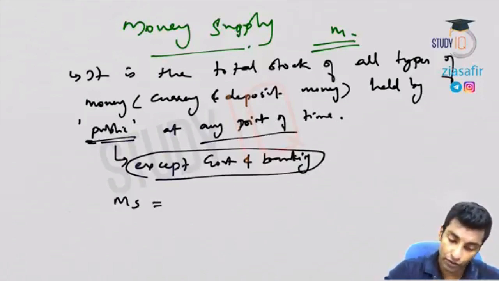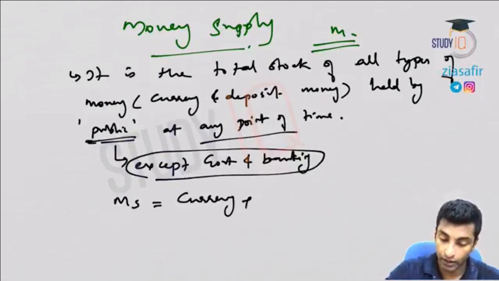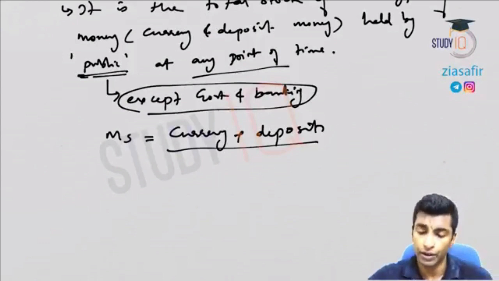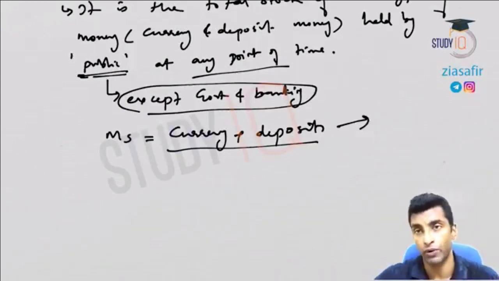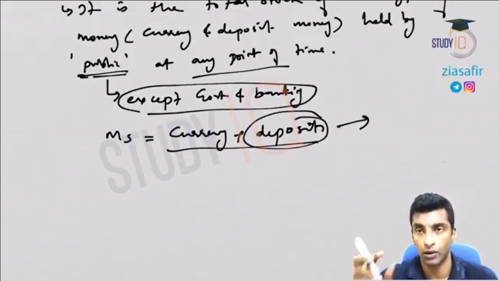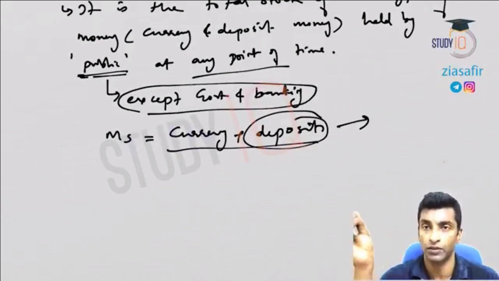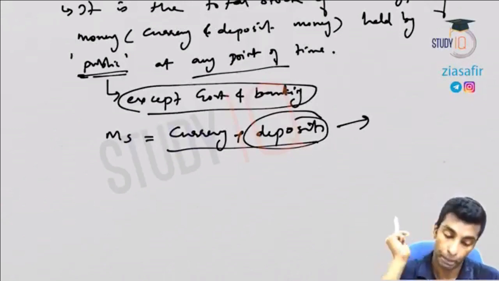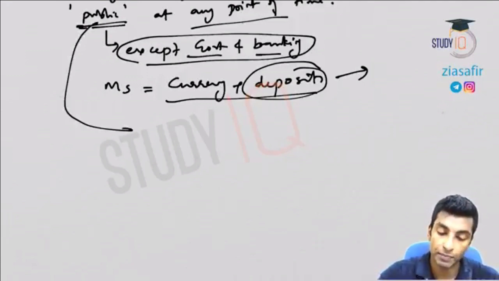So money supply is actually what? Money supply is actually currency, total currency plus deposits with the banks. Now you see that the deposits and credit will be almost equal. From the deposits only banks give loans. So almost all deposits will go as loans, apart from some amount which is kept in terms of cash reserve ratio and so on. Otherwise everything will go in terms of loans. So deposits and credit will be almost equal. So this term you have to understand: public, except government and bank, every economic entity will come here.